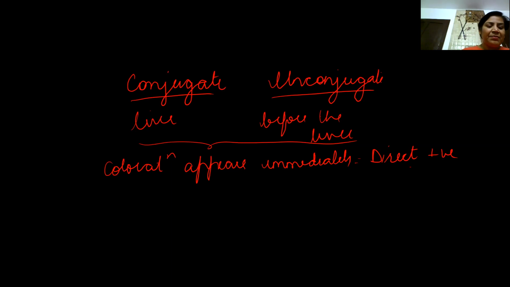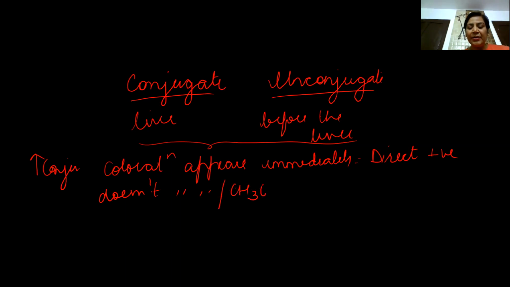So the serum is having what? Conjugate bilirubin, because conjugate bilirubin has a tendency to react immediately. Now if coloration does not appear immediately, it means we have to add methanol into it.